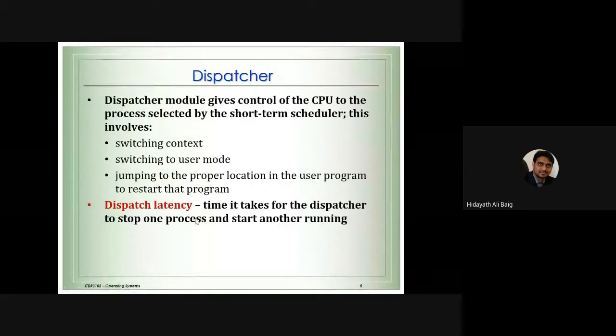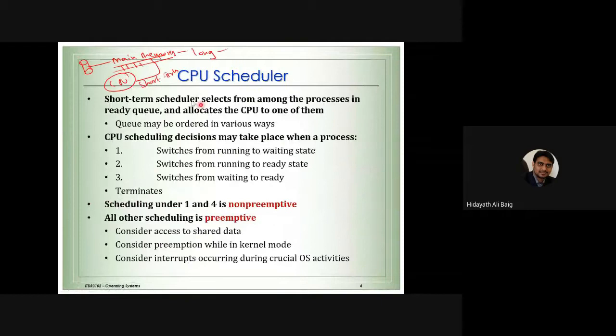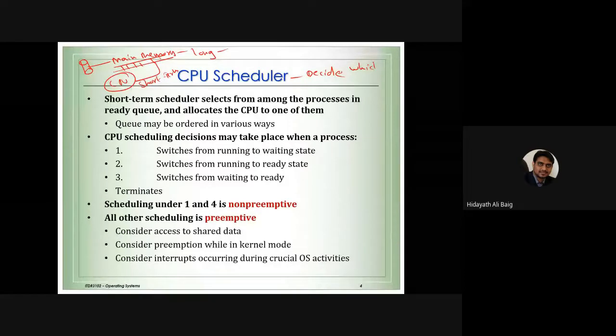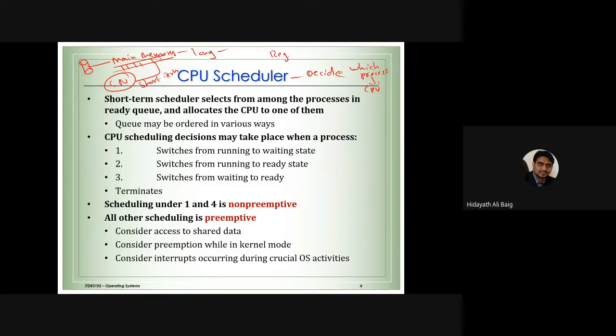Now, the scheduler. We talk about the scheduler. Who is going to decide which job, which process will go to the CPU? This is the scheduler. Like I give you the general example. The registration department is making a timetable.